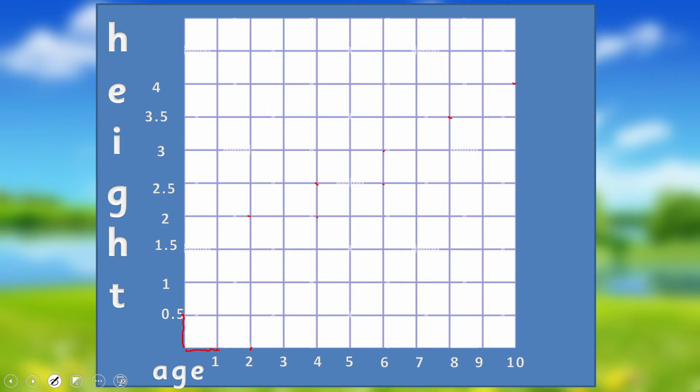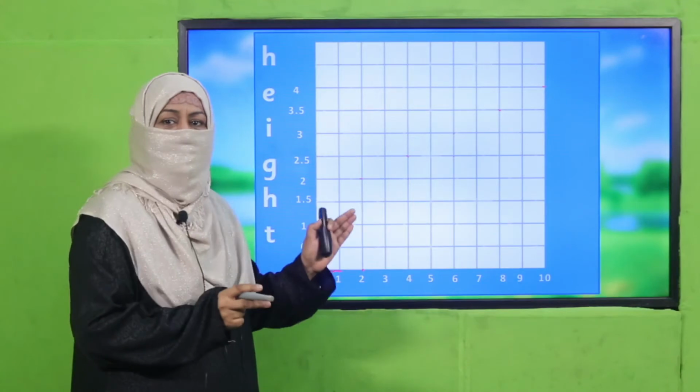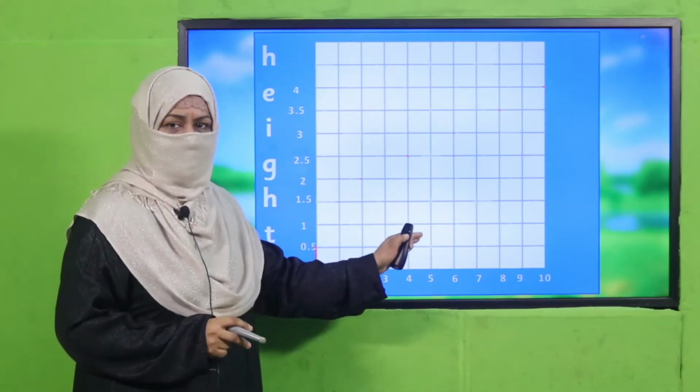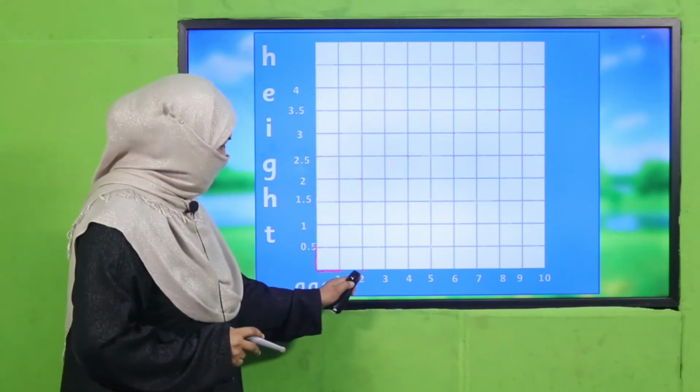So this is the information which we have, that is called data. Your age, appropriate height, means your height in different age segments. When you were 2, it's 2.